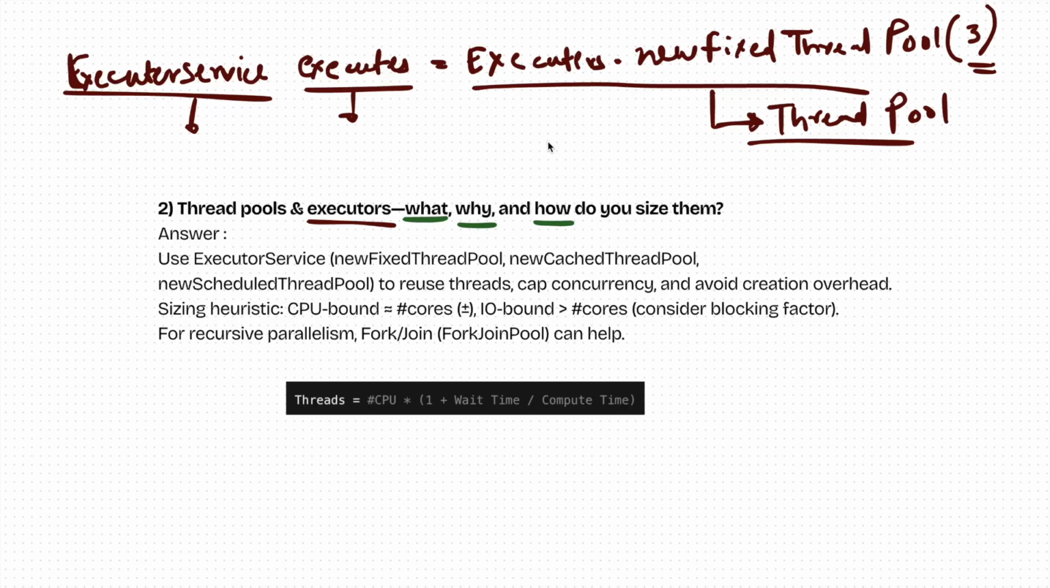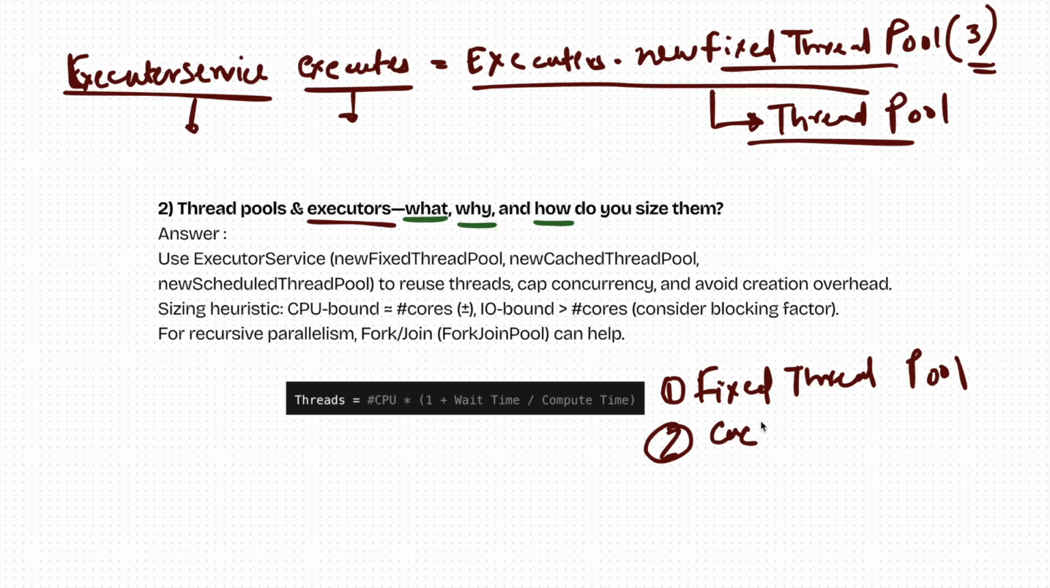Now, one thing I want to tell you is that there are 4 types of thread pool that you can create. The first type of thread pool is what I have just created right now, a fixed thread pool. Number 2, the second type of thread pool which you can create is a cached thread pool. Number 3, the third type of thread pool which you can create is a single thread pool.